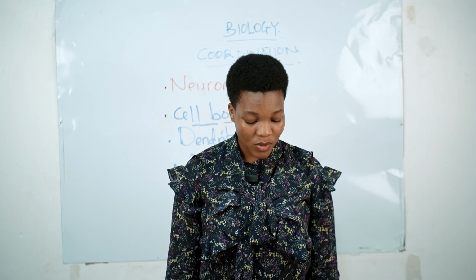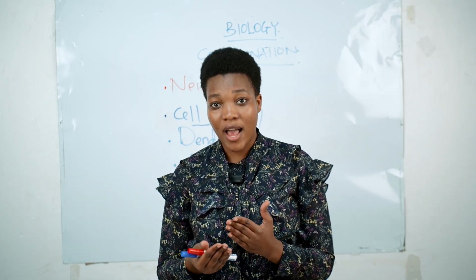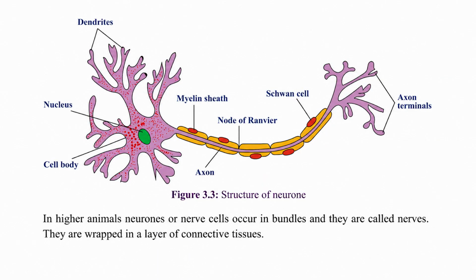Myelin sheath tunaweza tukasema ni kama vile koti la umeme. Kama ambavyo waya umeme umefunikwa na ile nyeupe ambayo watu tunaona. Hasa the same applies to the axon. Nimesema kwamba axon tuchukulie mfano, naomba kichwani kwako uweke taswira ya waya wa umeme. Hiyo ndo axon. Hasa myelin sheath, hii ni lile gamba la nje ambalo huwa linazunguka nyaya ya umeme.